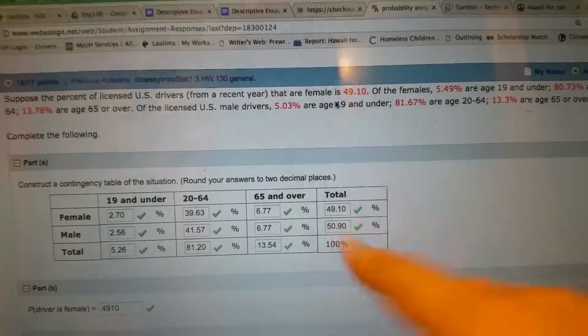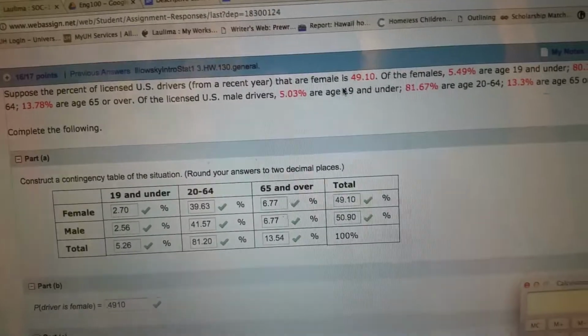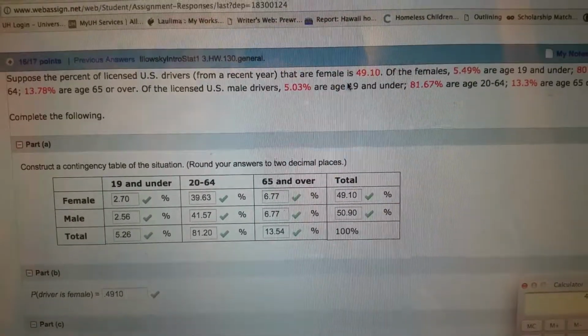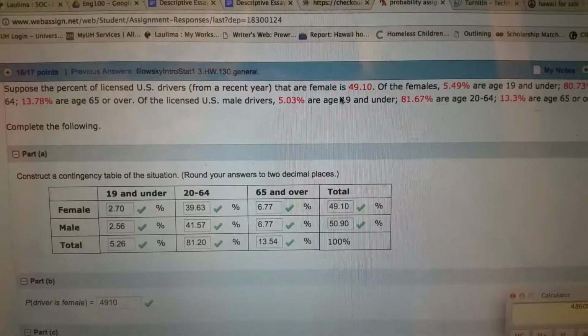We don't know what the male is, but from that, knowing what the female is, we can just subtract the 49.10%, right?